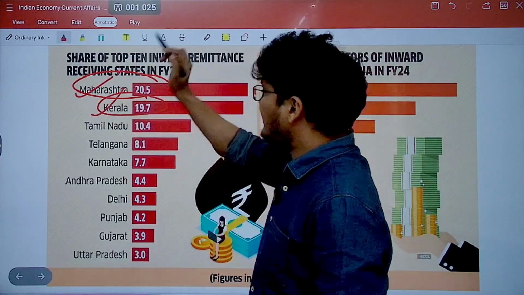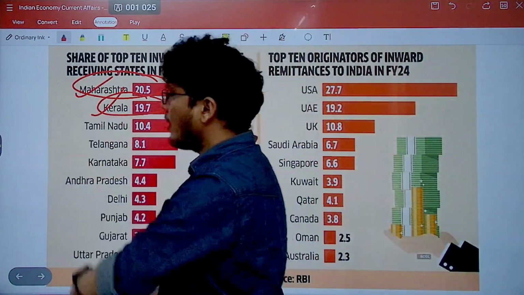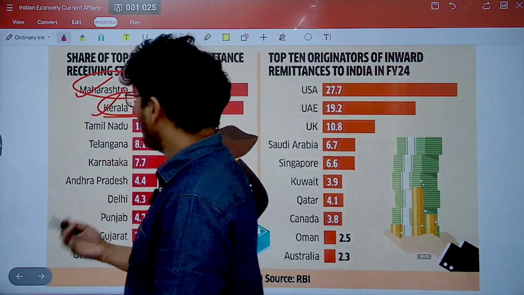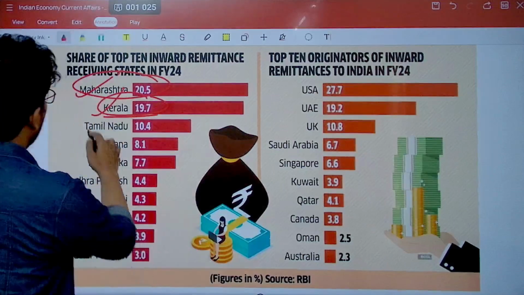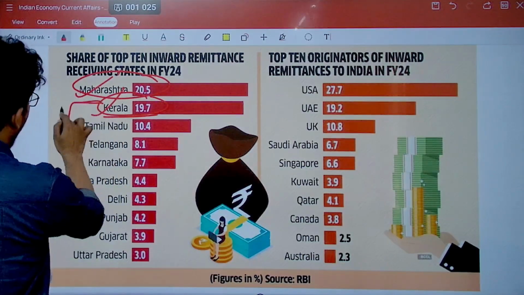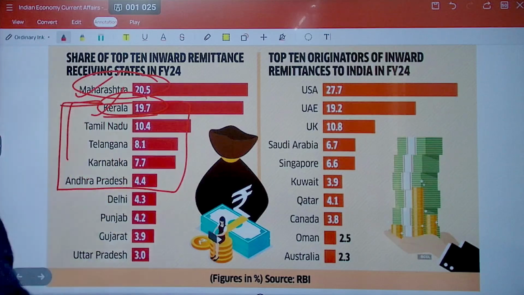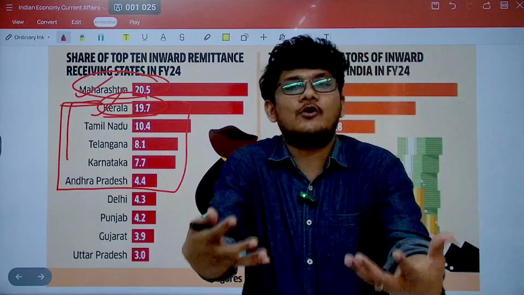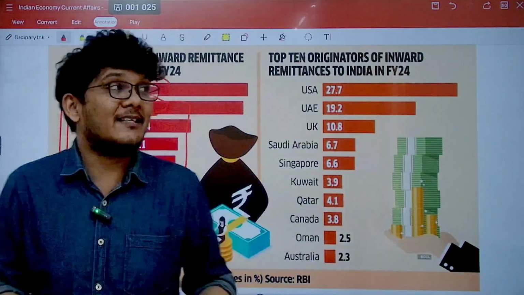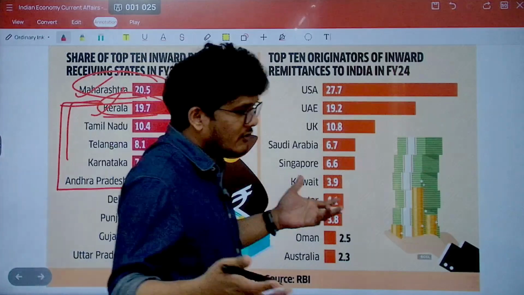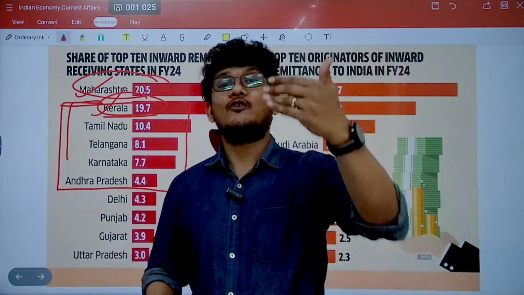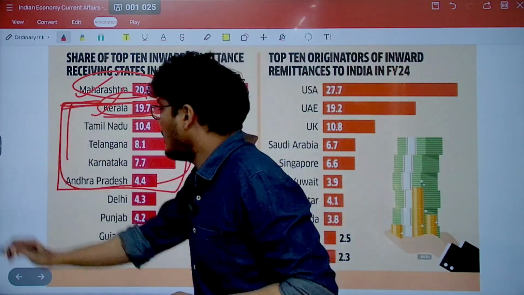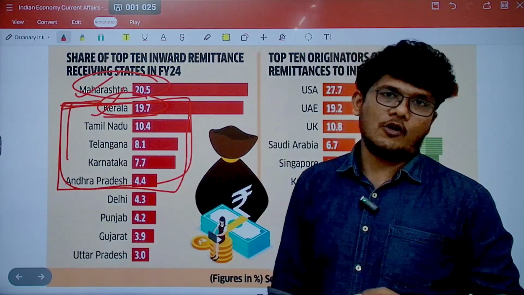So Maharashtra is first, then you have Kerala, and then suddenly Tamil Nadu is half of as much as Kerala or Maharashtra. So the third state is quite low. But if you see, after Maharashtra there are all South Indian states: Kerala, Tamil Nadu, Telangana, Karnataka and Andhra Pradesh. This is a method to remember. This is not discriminating, saying that they are doing well and other states are not. That is the reality. However, this is also a way for you to remember that Maharashtra is top. After that, these are all the South Indian states that we are talking about.